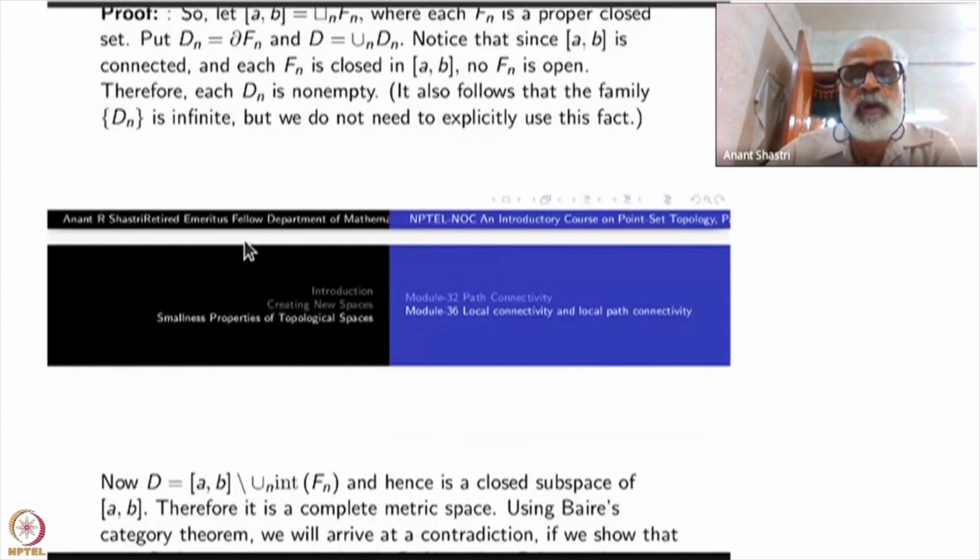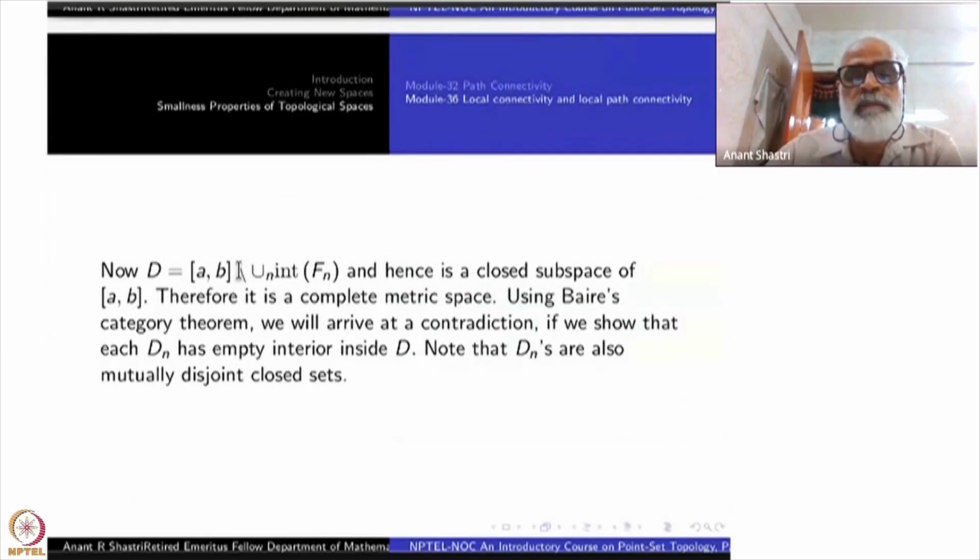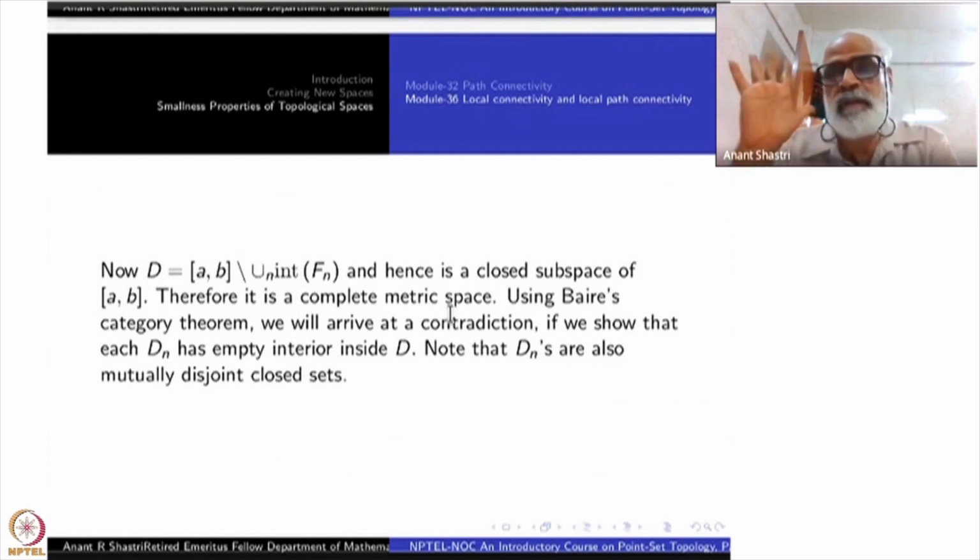Therefore, AB minus the interior of all Fn's is precisely equal to D. Therefore, this is a closed subset of AB. Therefore, it's a complete metric space. Now, using Baire's category theorem, we will arrive at a contradiction.